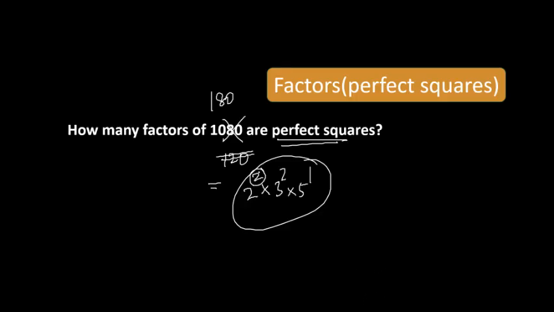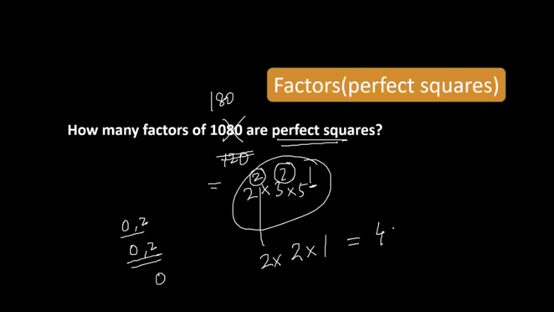It is even. Yes, 2 is even. And before that, it would be 0. So we got 2 even numbers from it. And from 3 squared, we have 0 and 2 again. And before 5 to the power 1, we have 0 only. That means one possibility. So we will get just 4 factors of this number which are perfect squares.